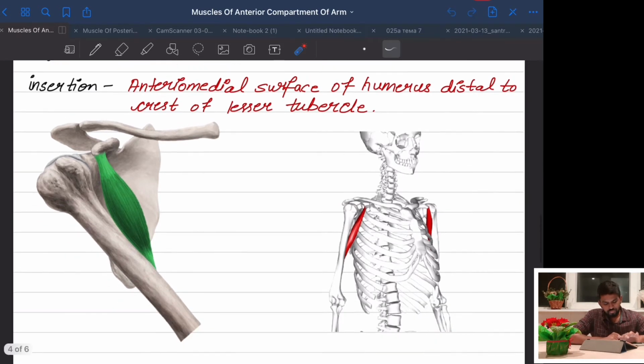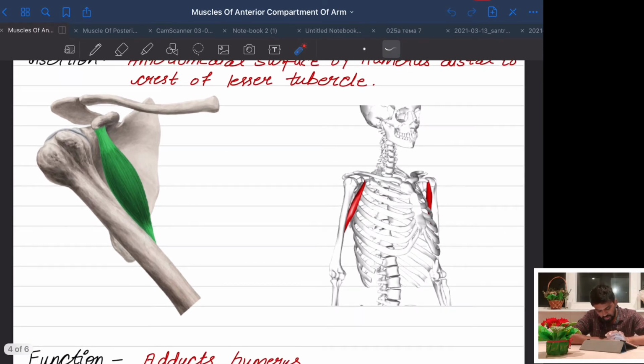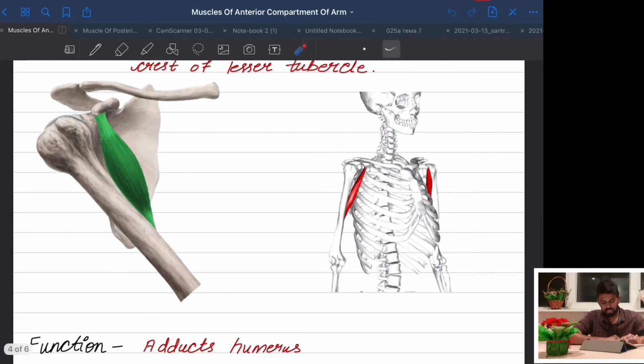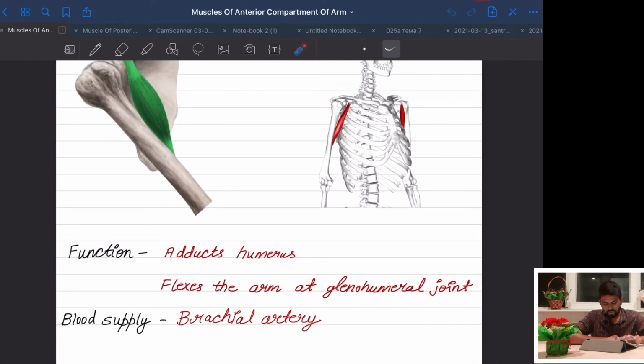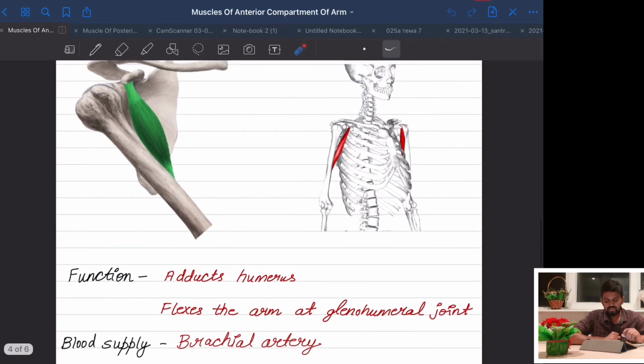Now you can see somewhere here it is attached and origin is at the coracoid process. Now function. Function is adducts the arm. Origin is here. Insertion is here in the medial side. So what will happen? It will adduct the arm or humerus toward the medial side. It adducts. Now flexes the arm at the glenohumeral joint.